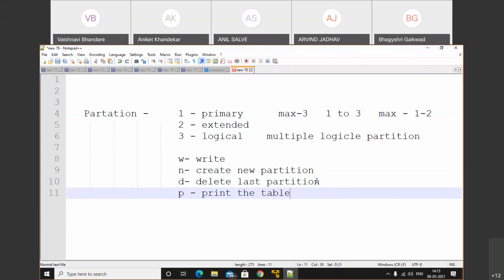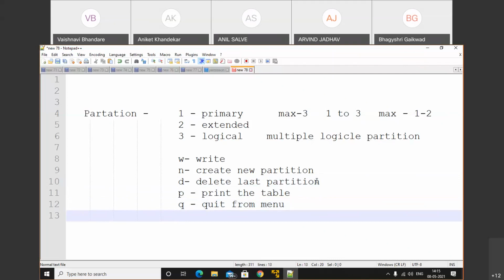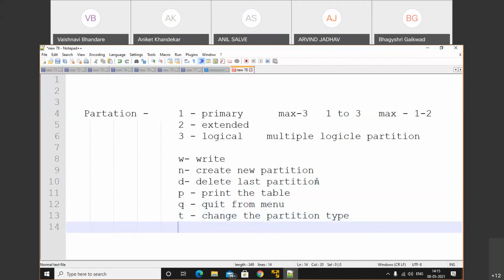Partition का table print करने के लिए हम p use करते हैं. q for quit from the menu. After successfully doing the operation, t changes the partition type. We have these options.